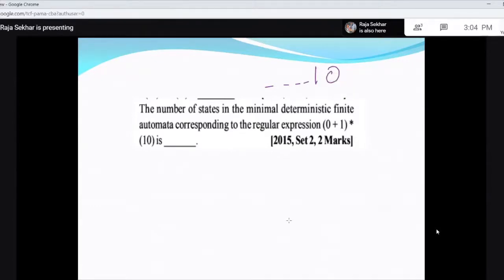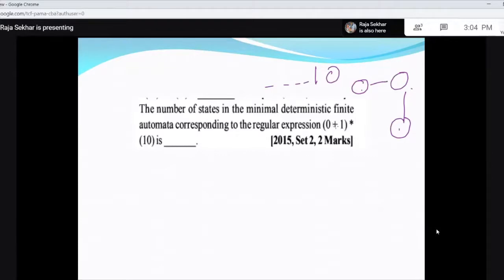So what should I do is, if you define an FA, then one state for remembering nothing. That means your string does not have 1 in the last but one position. If it has 1, you get one state, and if it has 0, you get one. So 1, 2, 3. This is how you can check. But if you minimize, you can also minimize.